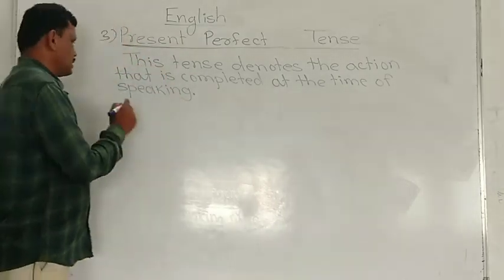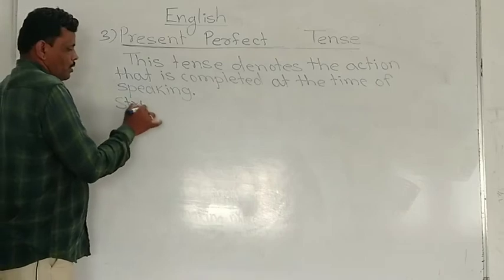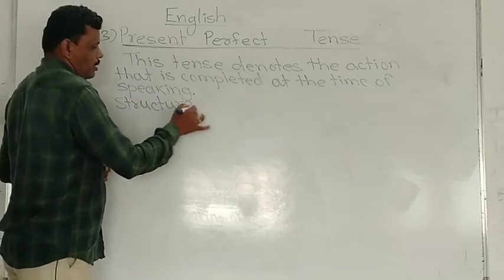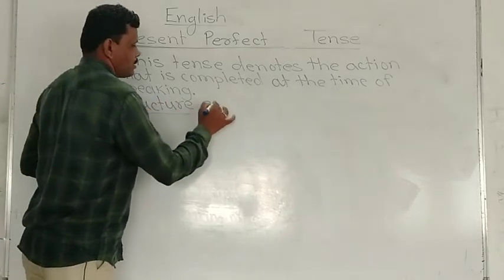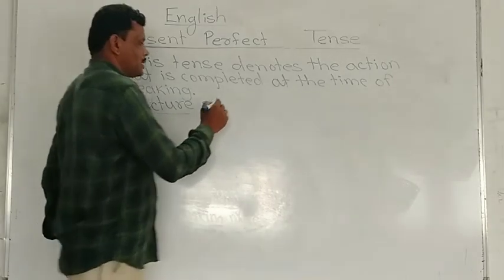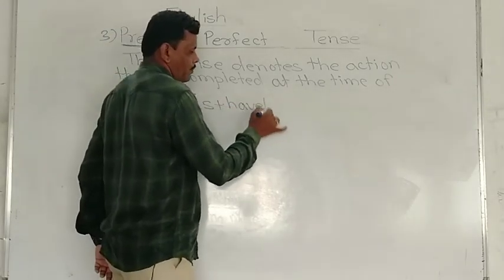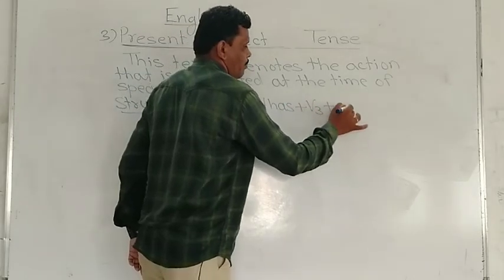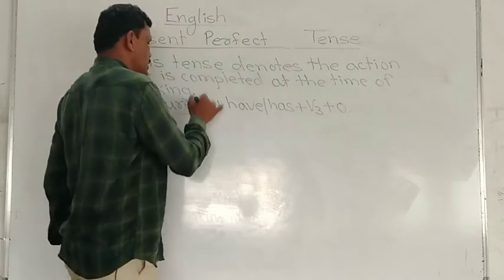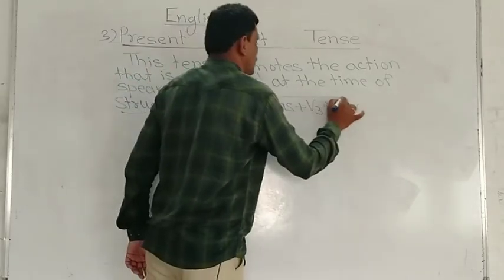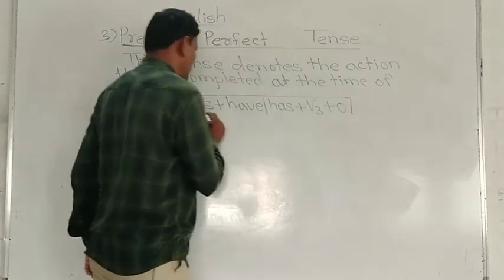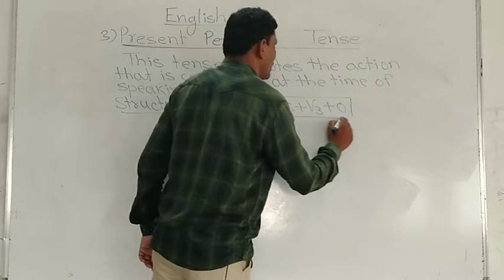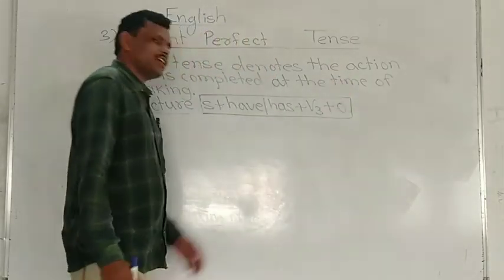Now we have to discuss the structure. What is the structure? Structure is subject plus have/has plus verb third plus object, full stop. This is the structure of present perfect tense. And we are just taking the examples of assertive sentences.